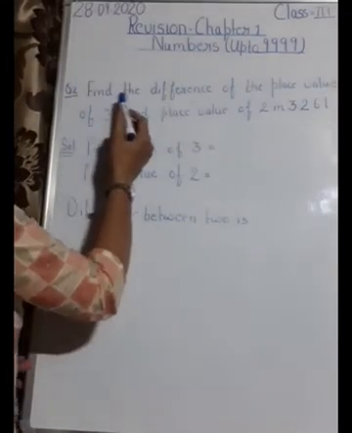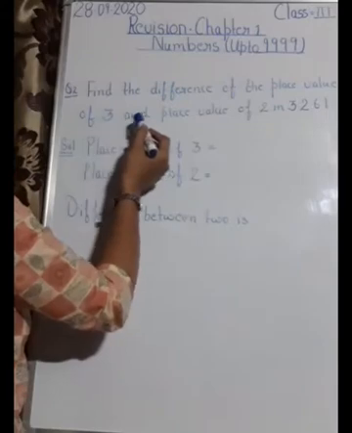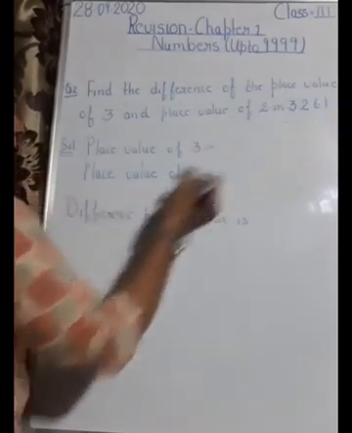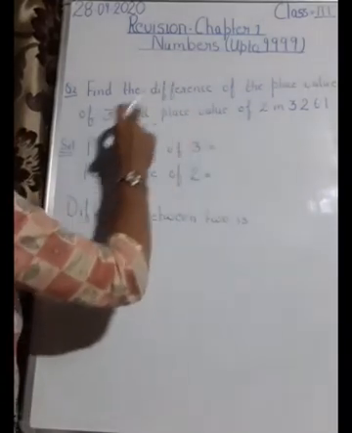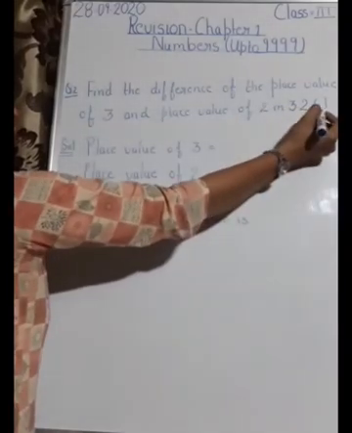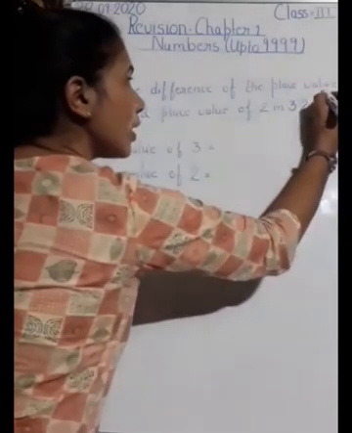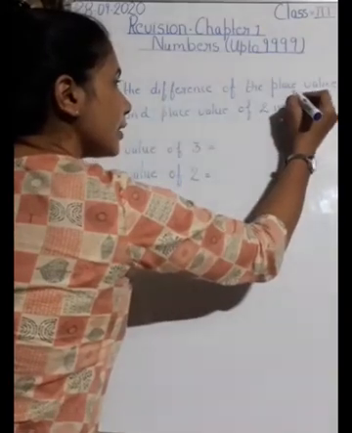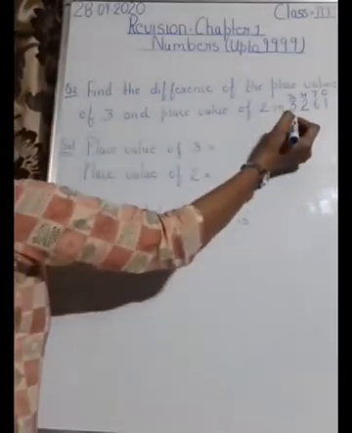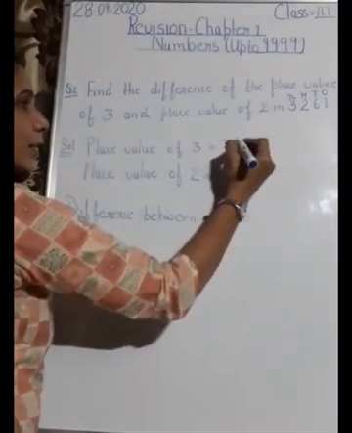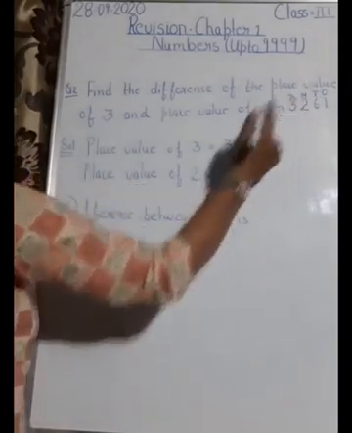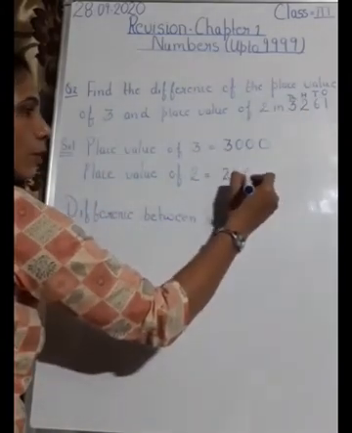Now your next question is find the difference of the place value of 3 and place value of 2 in 3261. It means you have to find the difference of the place value of 3 and place value of 2. For that first you will write down the places over here. So this will be your ones, tens, hundred and thousand. Okay. Now the place value of 3 is at 1000 place. So you will write 3000. Clear? And place value of 2 is at 100 place, so you will write 200.